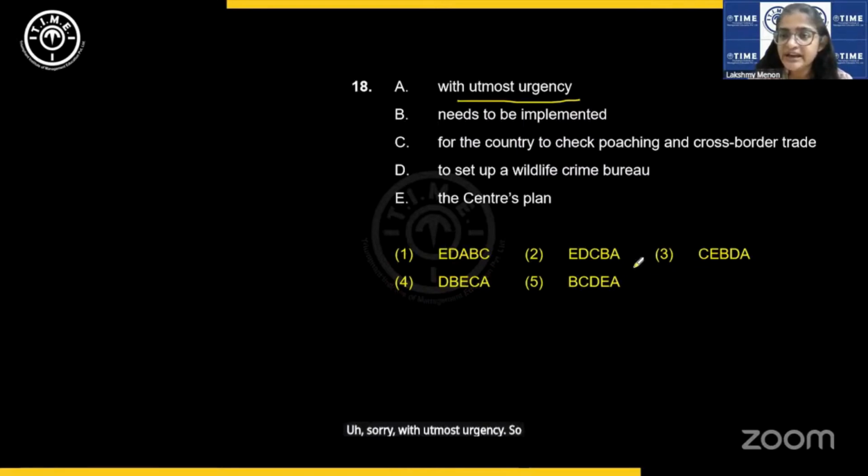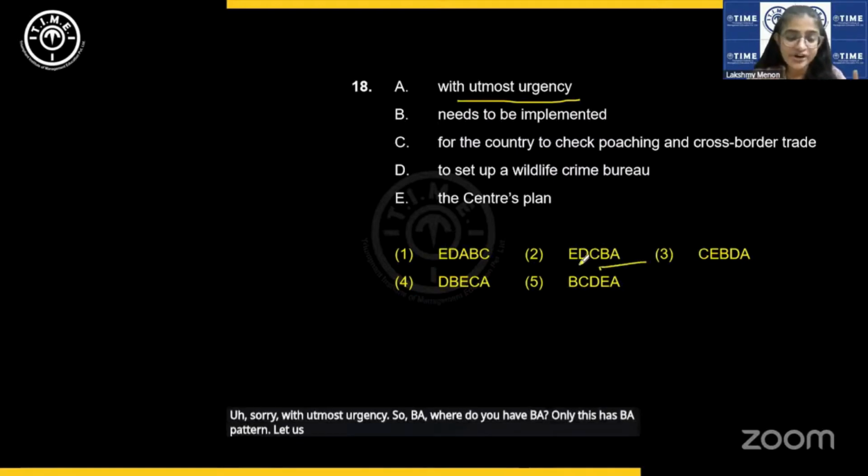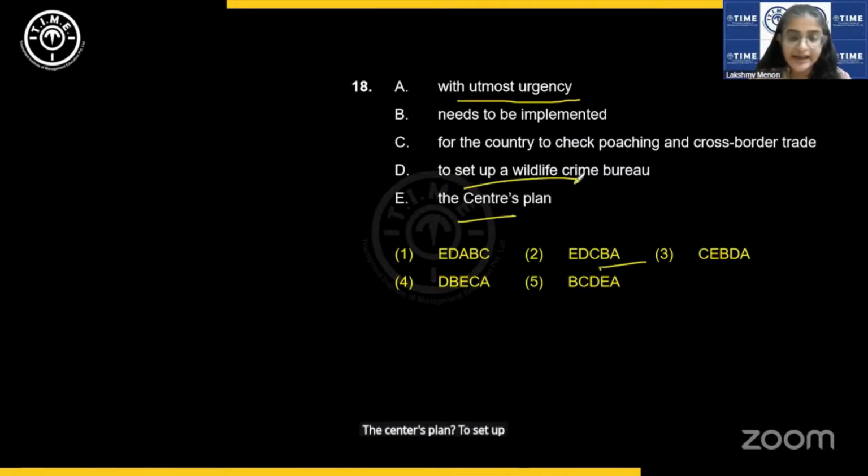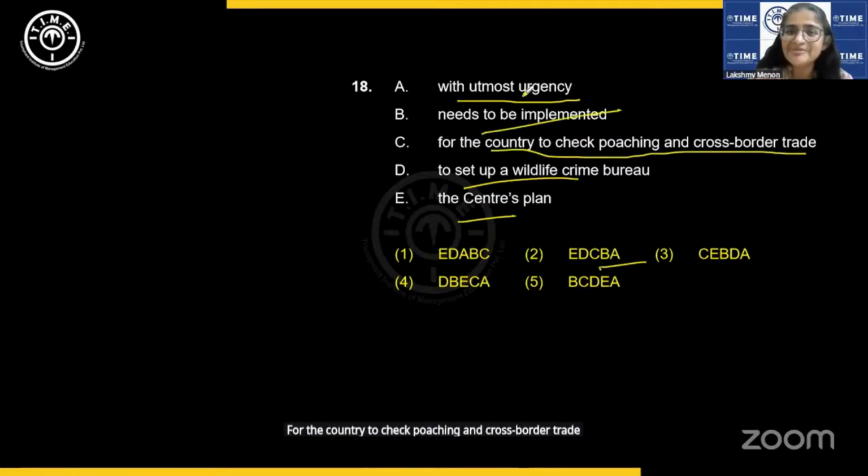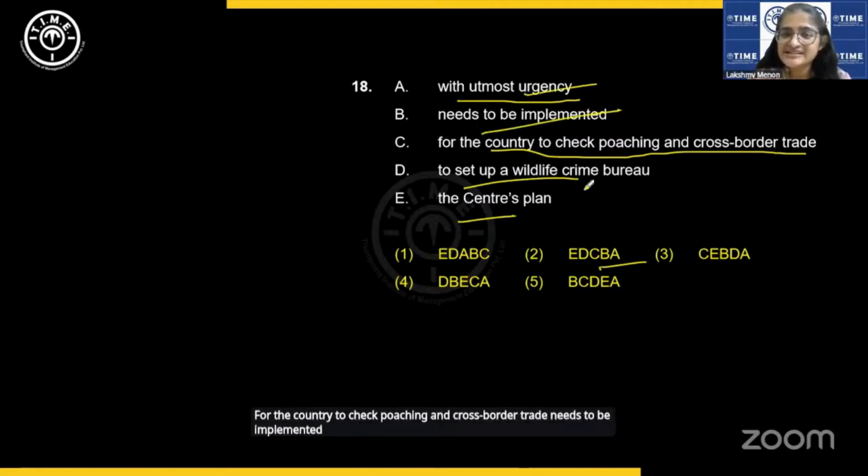So BA, where do you have BA? Only this has the BA pattern. Let us try this order. I'm showing you a shortcut. Let us try this order. The center's plan to set up a wildlife crime bureau for the country to check poaching and cross-border trade needs to be implemented with utmost urgency.